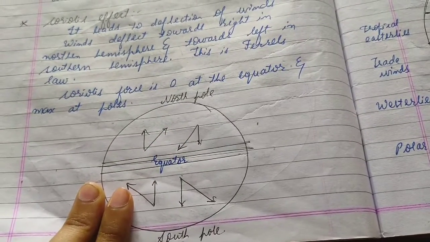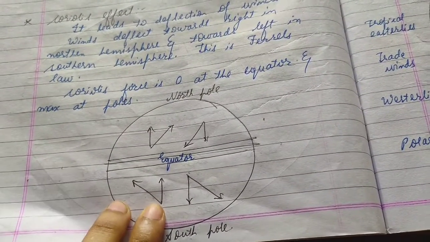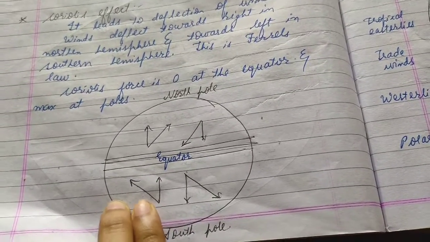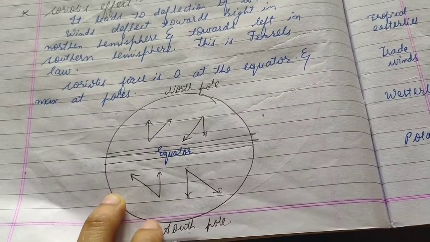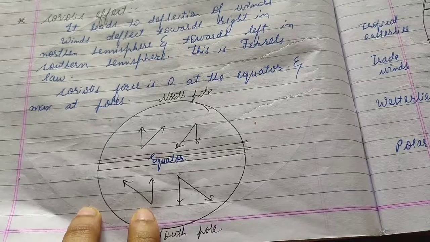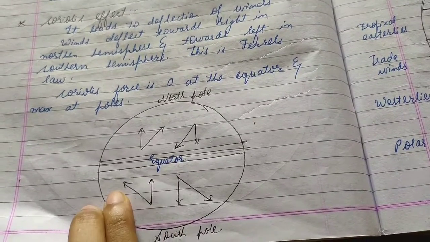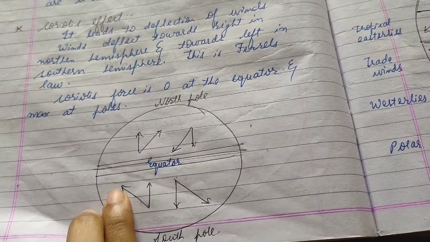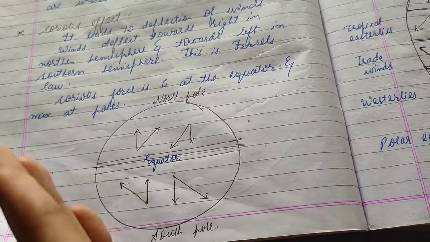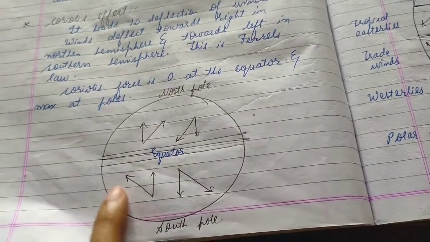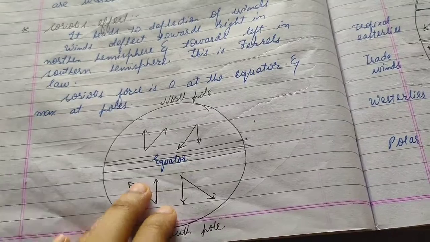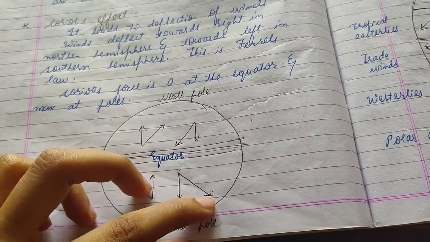The opposite is the case in the southern hemisphere. As you come to the southern hemisphere, if the wind is traveling from south pole to the equator, what will happen? It will deviate towards its left. So what happens in the southern hemisphere? The wind deviates towards its left. If it's blowing from south pole to equator, it will deviate in the left direction, that is in this direction. Suppose this is the direction that is supposed to be the direction of the wind, it will deviate towards the left. This is the left. And if it's blowing from equator to the south pole, again it will deviate and this side will be its left direction.